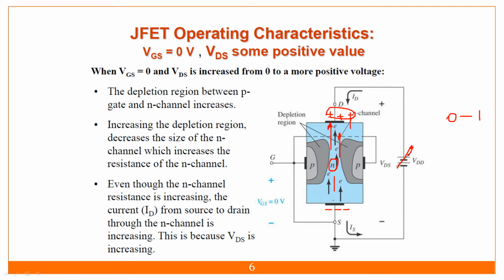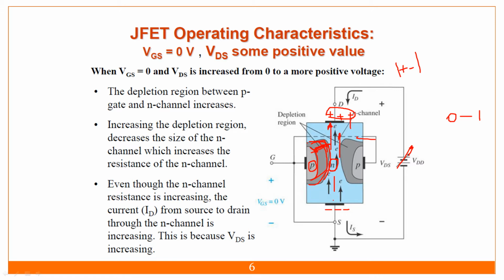And if you look at this portion, you will find one gray color. This is nothing but my depletion region. Depletion region is where the minority and majority charge carriers are combining and forming one layer. We know that in p-type material holes are the majority and electrons are the minority, and in n-type material electrons are the majority and holes are the minority. The charge carriers get attracted toward each other, plus and minus, the holes and electrons, and they form one layer that is called a depletion region. So the depletion region will form over there.